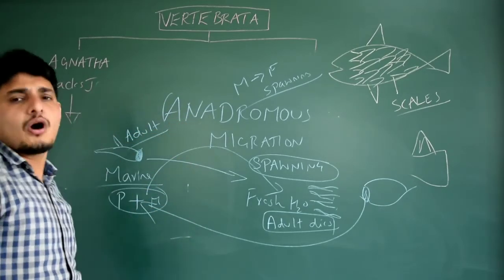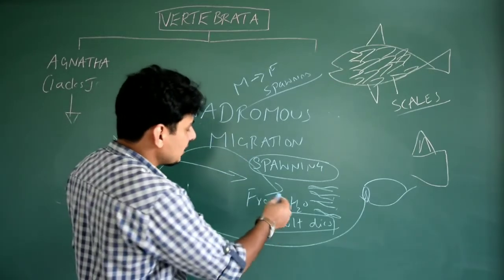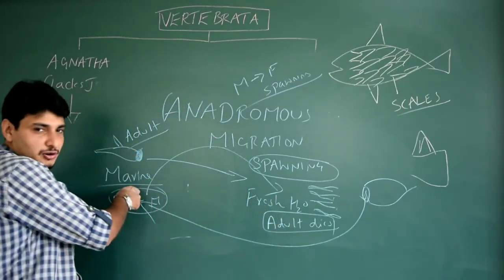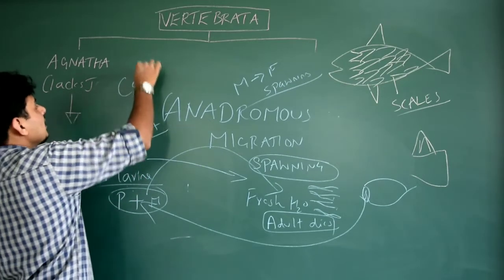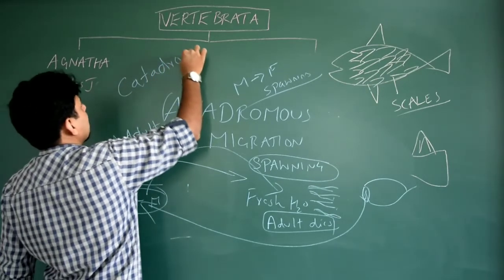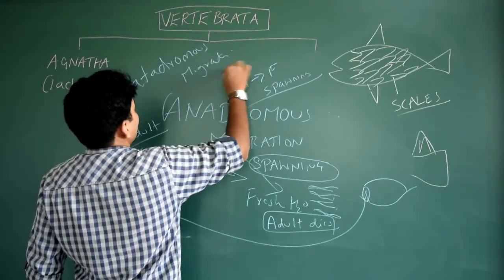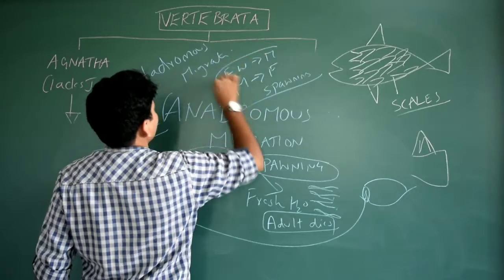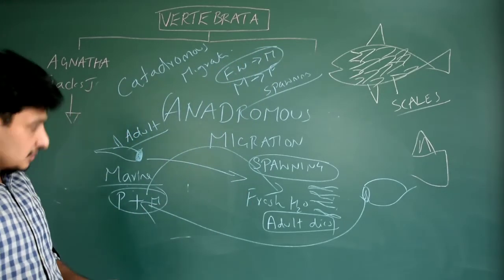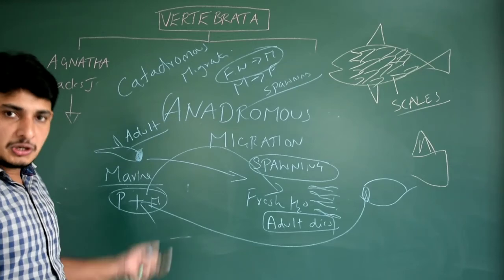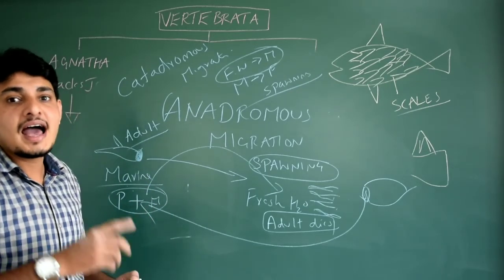There are other organisms which exhibit exactly the opposite type of migration, that is migration from fresh water to the marine water for spawning, opposite of cyclostoma. They are called catadromous. If you want, you can write down: catadromous migration is from fresh water to marine water for spawning. So that's all about this particular cyclostoma. Examples: petromyzon or myxin. Petromyzon is also called lamprey. Myxin is also called hagfish.